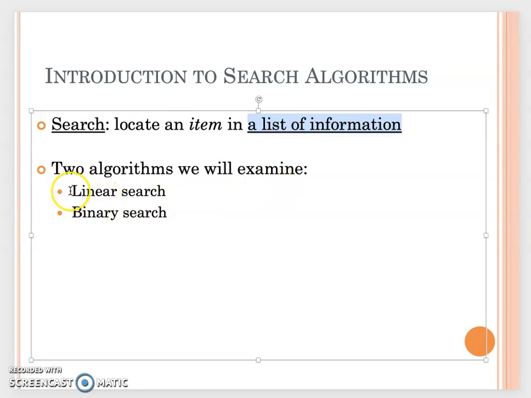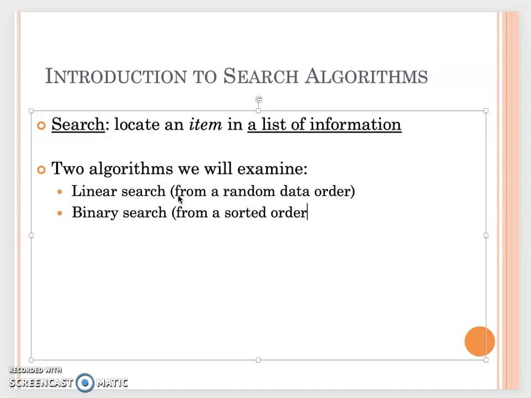In this class, we only focus on the linear search. When we talk about linear search, we try to search for data from a random data order.